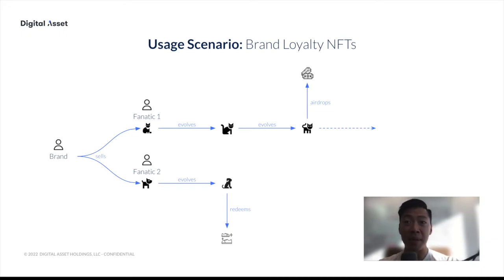The different phases in this scenario are essentially represented as different versions of that instrument, and the different versions come with certain lifecycle actions associated with them. So in this case, that NFT can be redeemed for a pair of sneakers. There is also settlement involved here, and every time such an NFT trades between two parties, the NFT may evolve into a different version, and there are lifecycle events and rules that define how the NFT evolves.